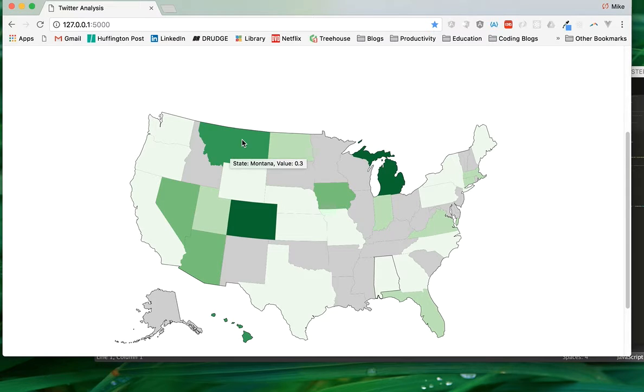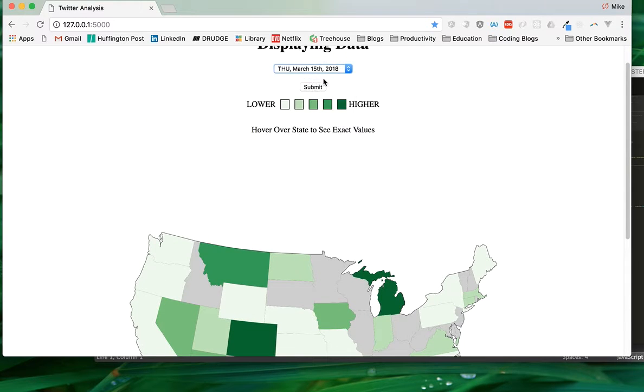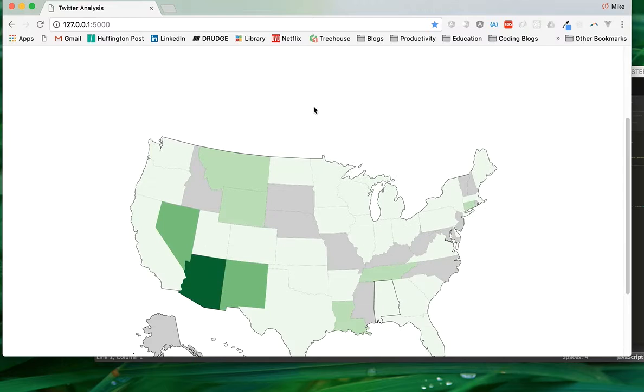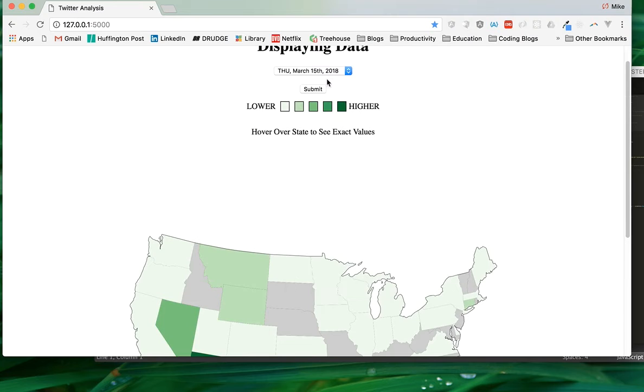Over here in Montana, it's the same thing. California has more of a lower value. You can see right here in the American Southwest you have more positive tweets. Talking with some friends and family, I wonder if that has to do with illegal immigration issues. But I can go to the next day, and you see the states all change. And as you can see, the American Southwest is lit up again. When a state doesn't have a color, it means that I have no data for that day.